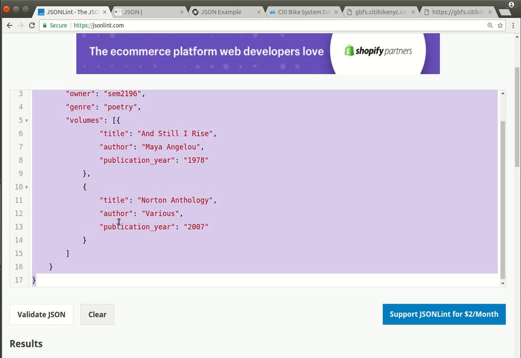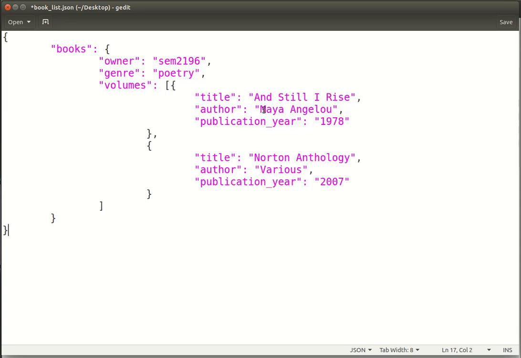And to submit this, I'm just going to copy it out of JSON lint once everything is looking good. Obviously, this isn't quite complete. I don't have quite the right number of items, but I'm just going to come back here, paste it in. I'll save this either as a .txt or a .json. Either is fine for me, and I'm going to upload it to the assignment on Courseworks.